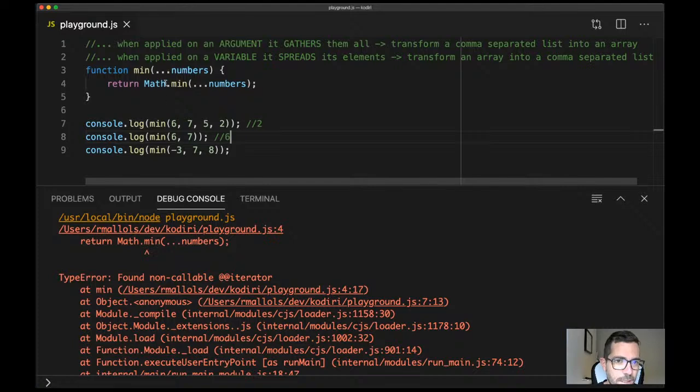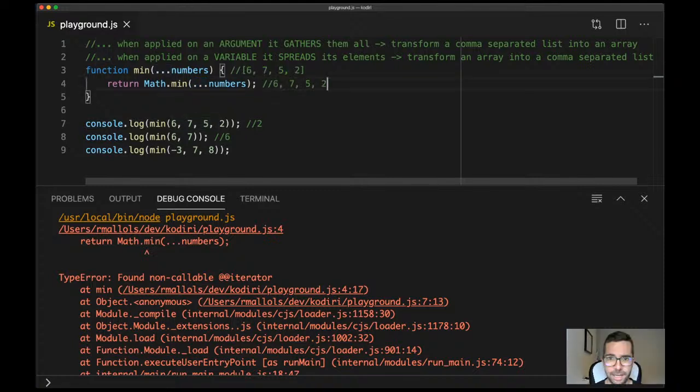So now, what type of data is numbers on line number 3? Now an array. Now it's an array because we are gathering. That's correct, Max. We are gathering all the arguments. So in the first use case scenario, numbers is an array. And then on line 4, that's going to go through the array, isn't it? Exactly, separate them into a comma-separated list. That's absolutely right, Max.